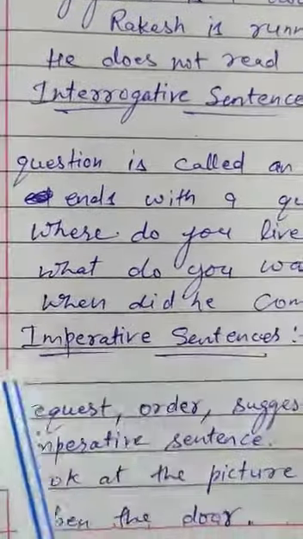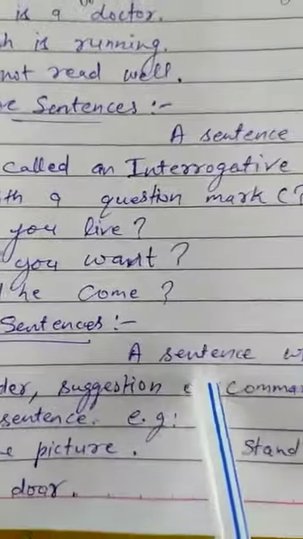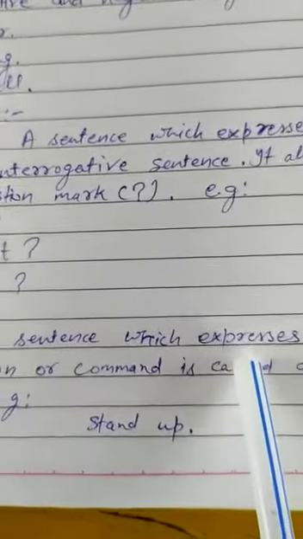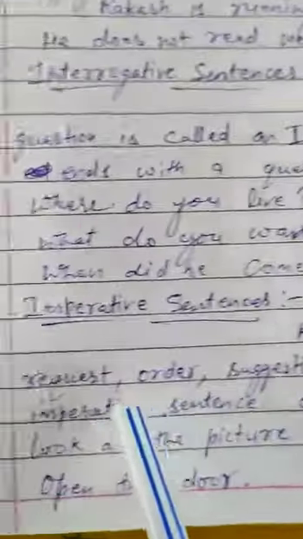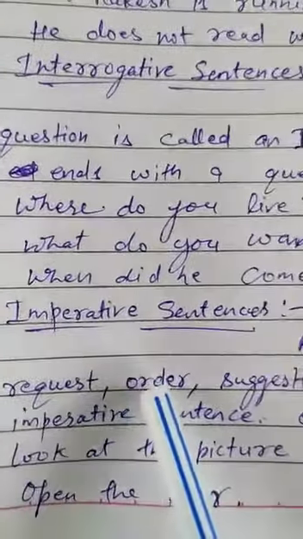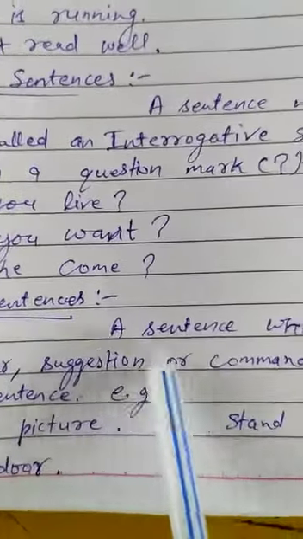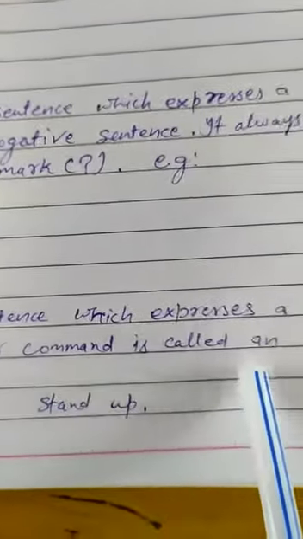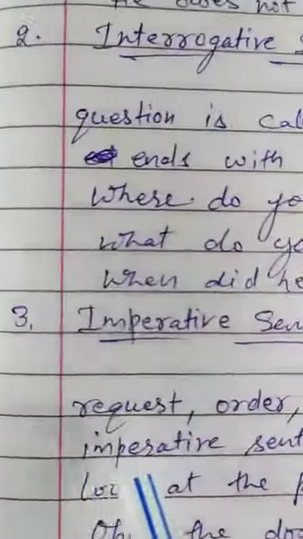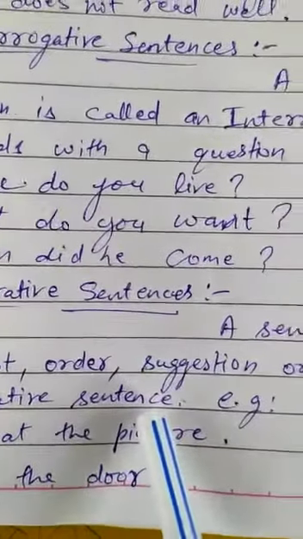imperative sentences. A sentence which expresses a request, order, suggestion, or command is called an imperative sentence.